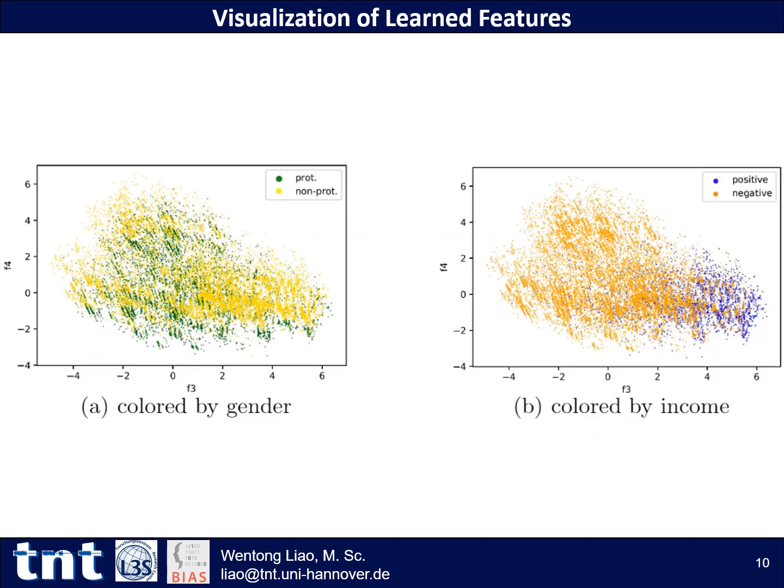To better understand what kind of features are learned by the autoencoder part, we visualize the extracted features. The left one illustrates that the protected attribute information is mixed up in the latent space, which indicates that the fair representation is learned. The right one shows that the label information is distinguishable in the learned fair representation. The learned representation is not only fair, but also suitable for the classification task.